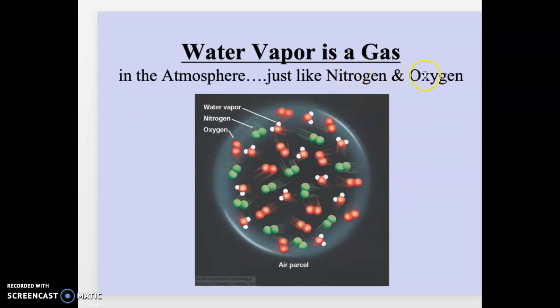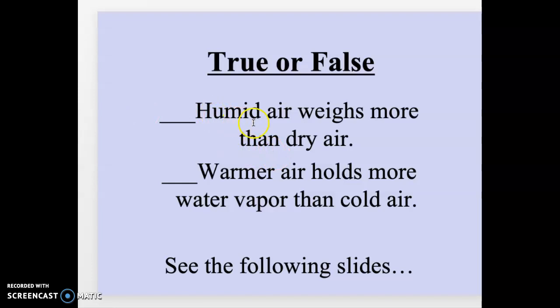Nitrogen and oxygen are the two primary gases of the atmosphere, making up 99% of dry air. So we have this true-false question: humid air weighs more than dry air. To talk about this, we need to set up a few ground rules so we understand we're all on the same page.